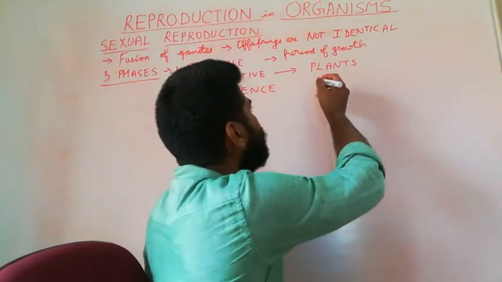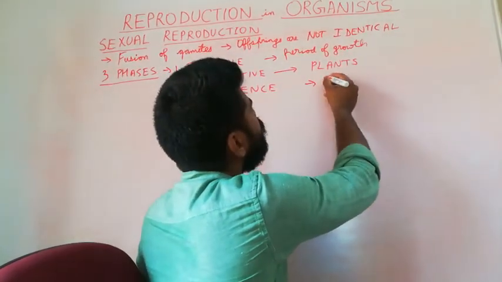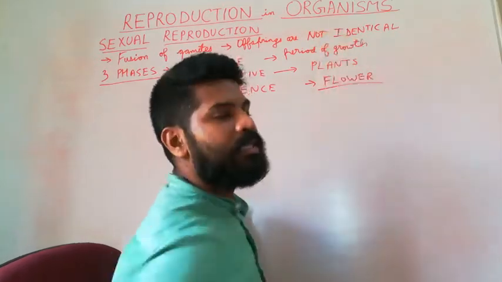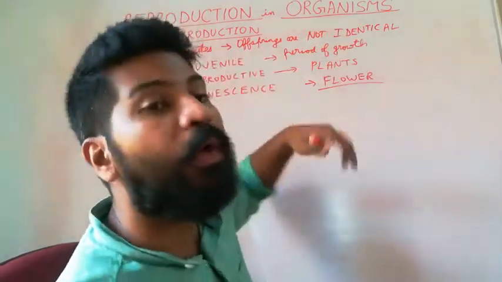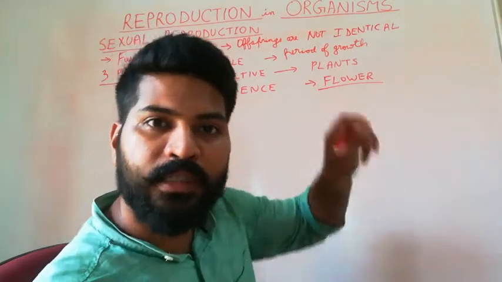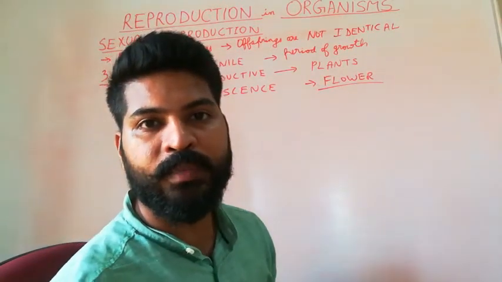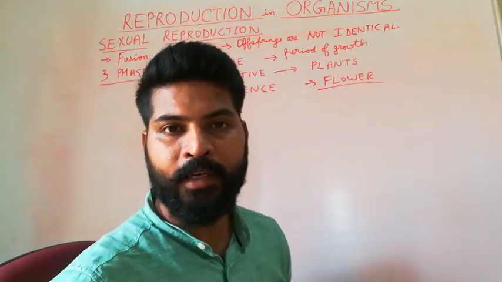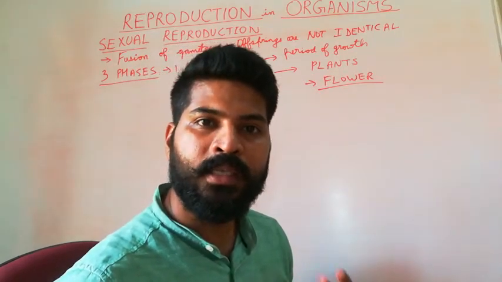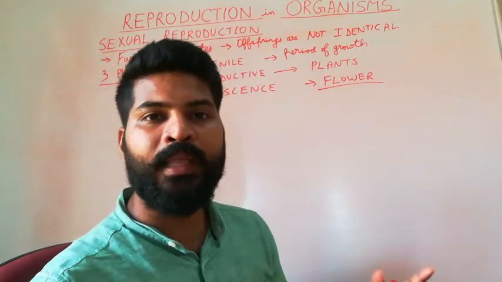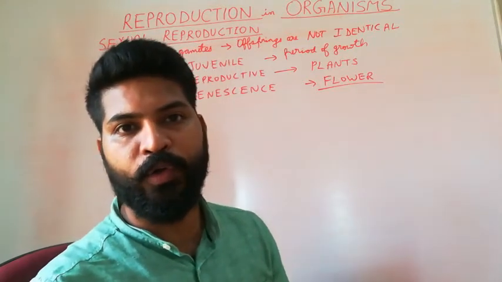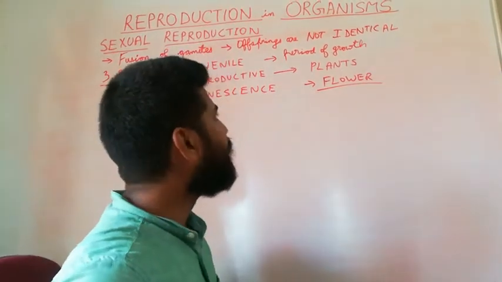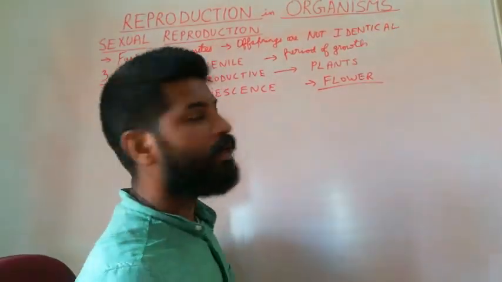When a plant starts to flower, we can say that it has completed the vegetative phase and it is now in the reproductive phase, because flower is the reproductive part of a plant. Different plants have different durations of reproductive phase.